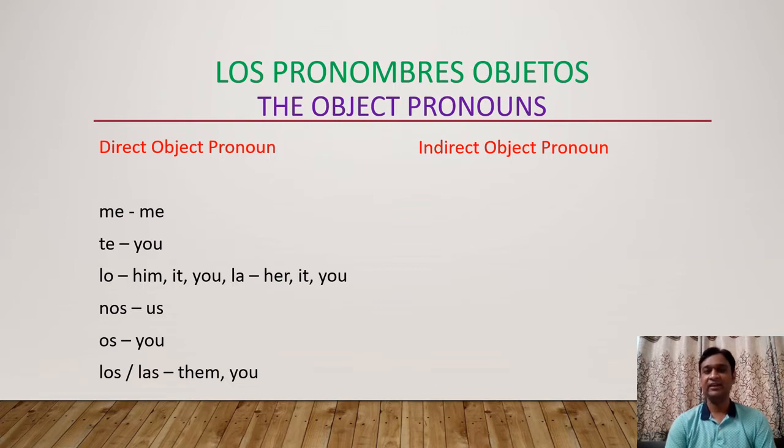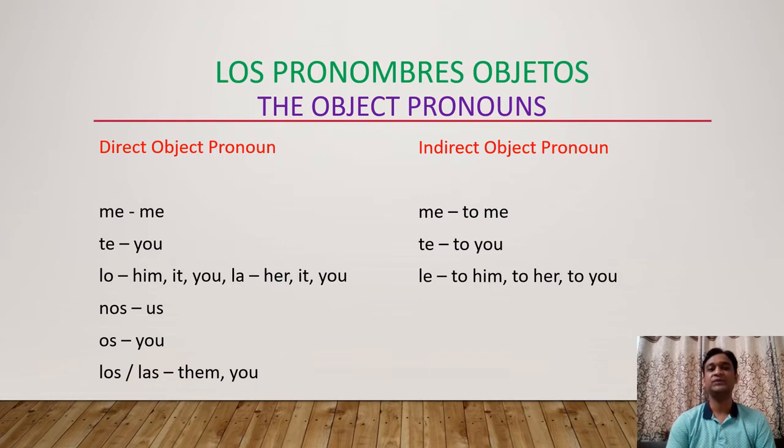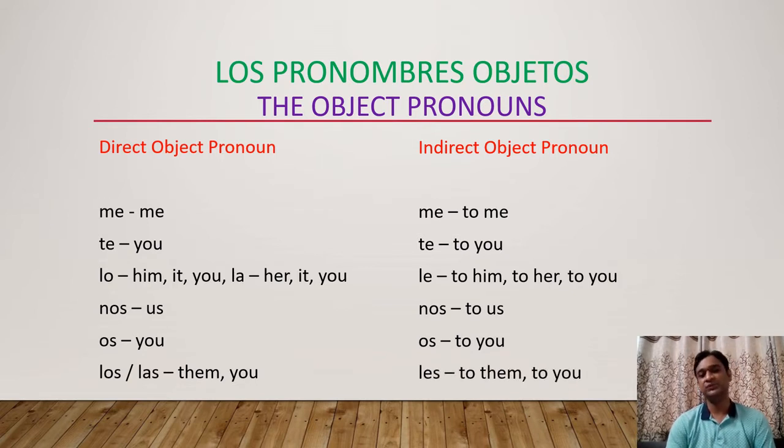Now let us check the indirect object pronouns. Me is to me, te is to you, le means to him, to her and to you formal. So the third form le has three meanings: to him, to her and to you formal. Nos is for to us, os is for to you, and the last form les is for to them and to you. So you can notice the third form le has three meanings, and the last form les has two meanings: to them and to you formal.